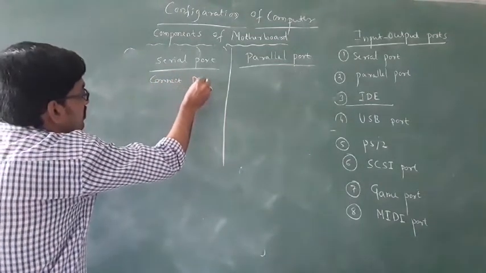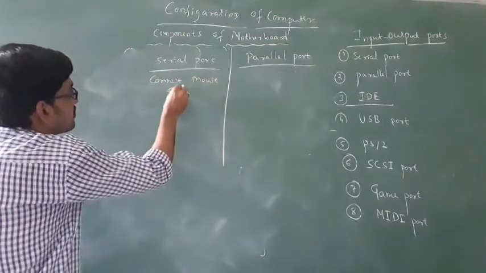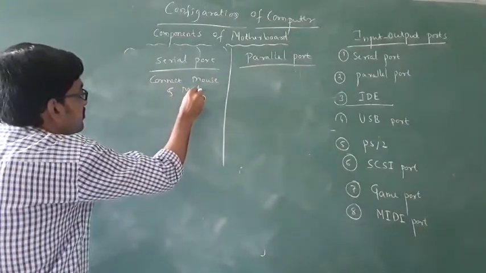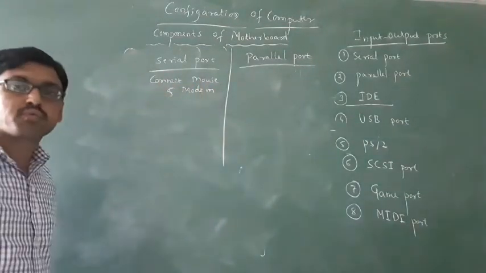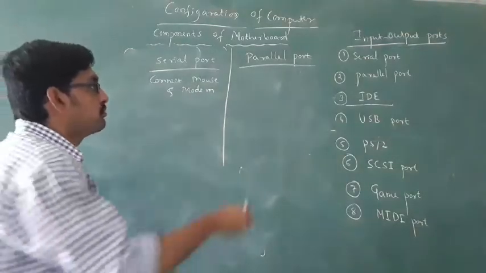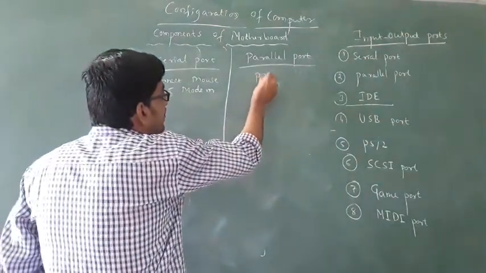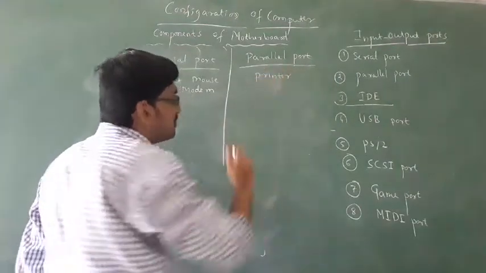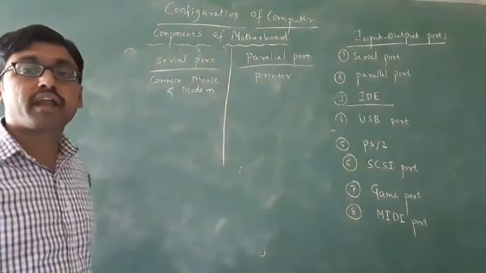See, the serial port is used to connect a mouse and a modem. Serial port ಅನ್ನು ಯೂಸ್ ಮಾಡ್ತಾರೆ to connect mouse ಮತ್ತೆ modem connect ಮಾಡಲಿಕ್ಕೆ, we have to use the serial port. The parallel port is used to connect a printer. Printer ಅನ್ನು connect ಮಾಡಲಿಕ್ಕೆ we have to use the parallel port.